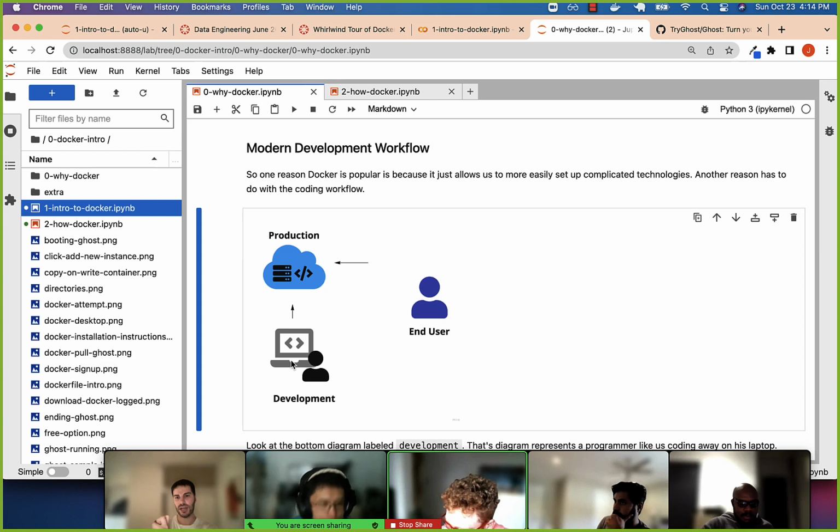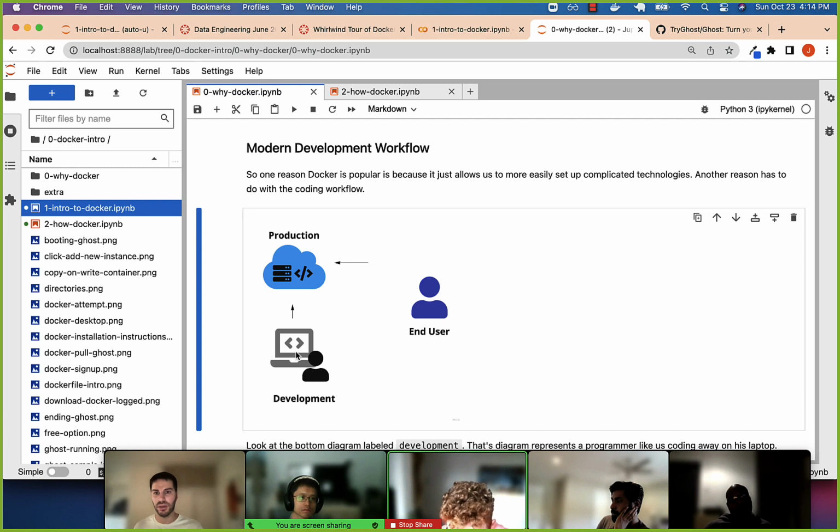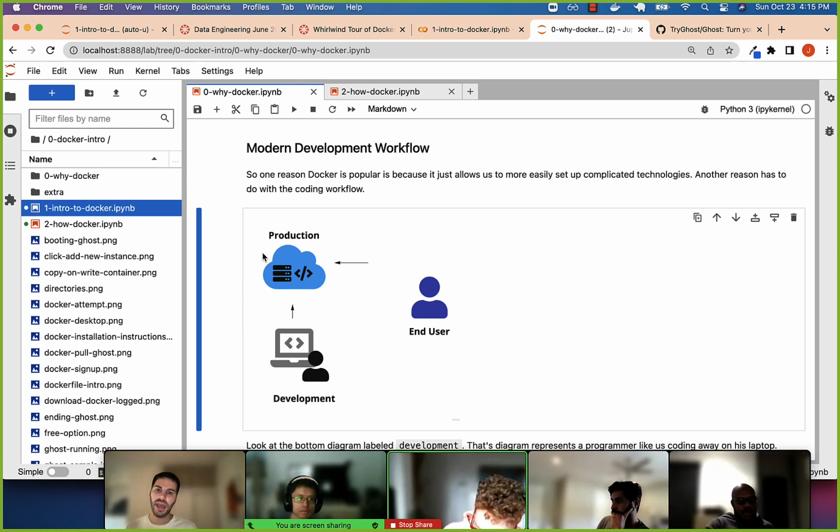So if we have a technology whose job it is to set up a coding environment, or an environment for a piece of software to run, then we can encode, say, here's everything that we need, here's everything you need to download. Let's download it on my development environment. And then when I push my code, those same instructions will be delivered to the production environment. And that will ensure that we in fact have very similar environments, if not identical.